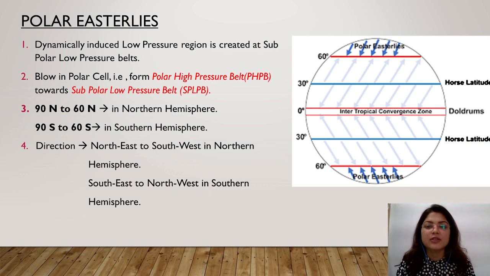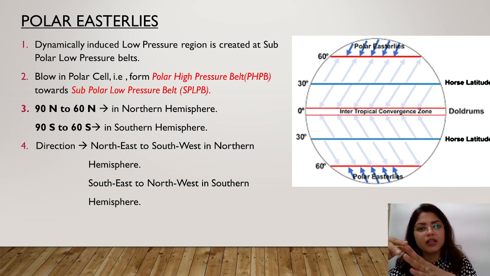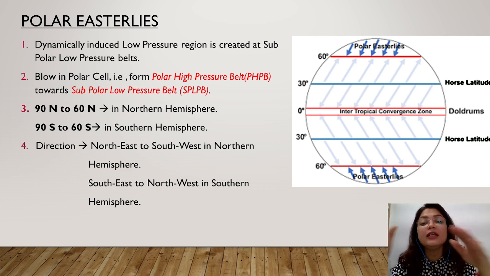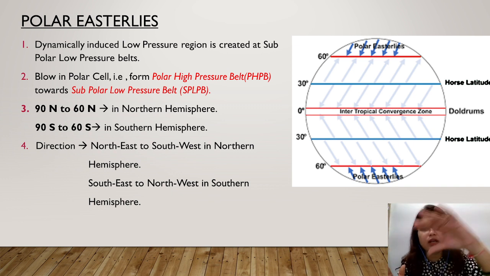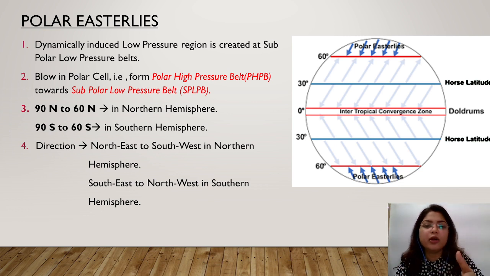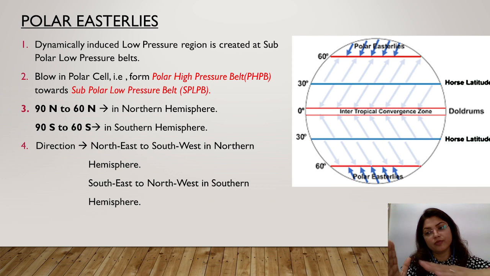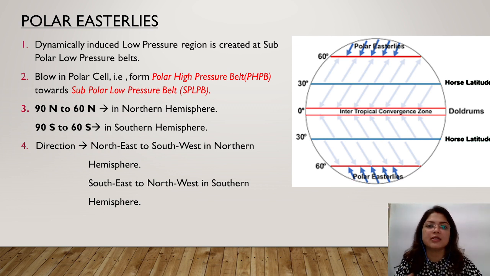Now moving towards polar easterlies. Polar easterlies are found in the polar region, that's why they are named polar, and easterlies because they originate on the eastern side. Okay, and since they are originating in the polar region, they are very cold, obviously. They move from the eastern side, so that's why they are known as easterlies.